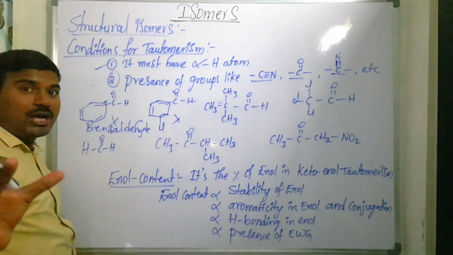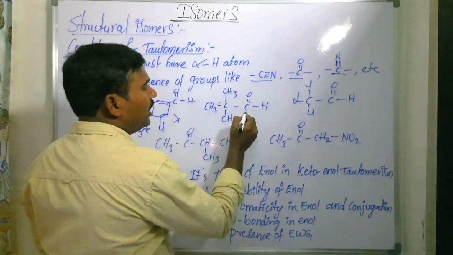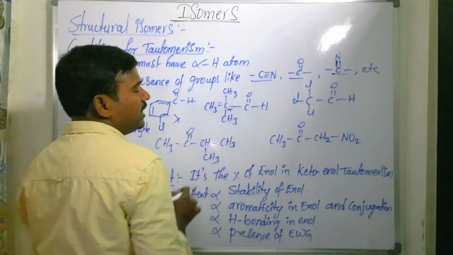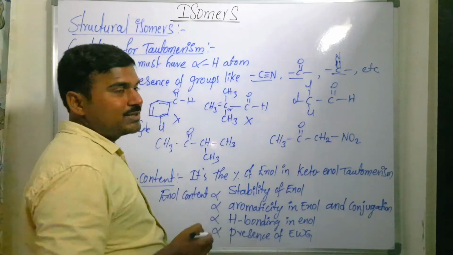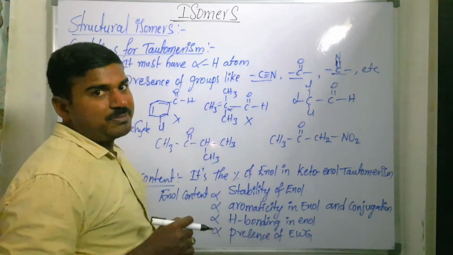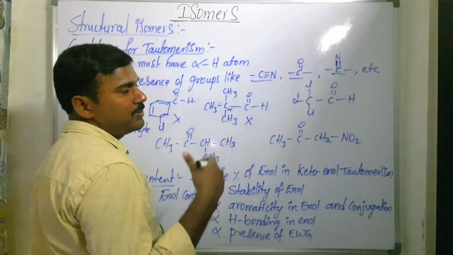It must have at least one alpha hydrogen. Now in this case, it is the carbonyl carbon, and the adjacent carbon is called alpha carbon. Does any alpha carbon contain hydrogen? No. So trimethylacetaldehyde also does not participate in tautomerism because alpha hydrogen is not present.